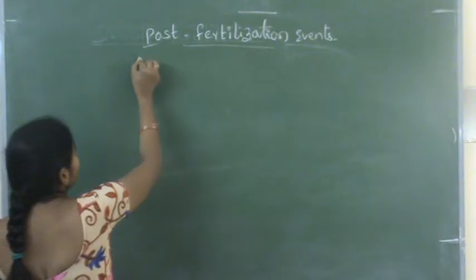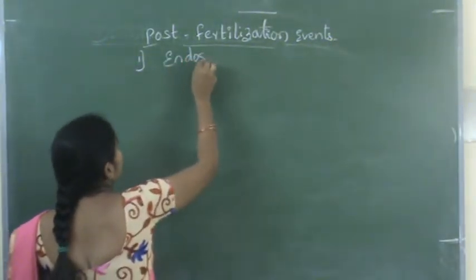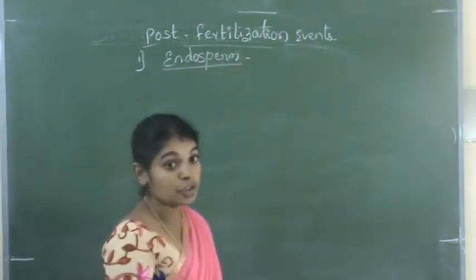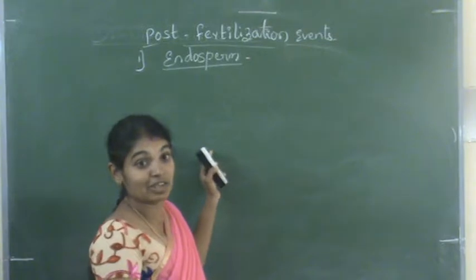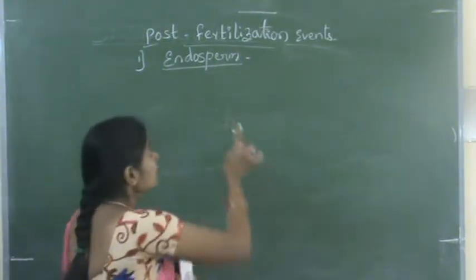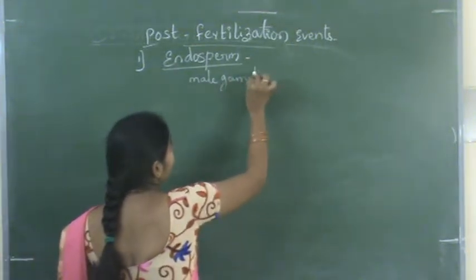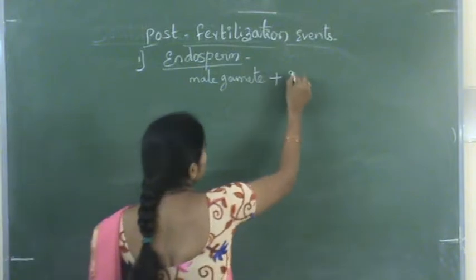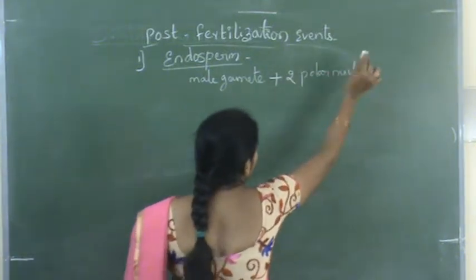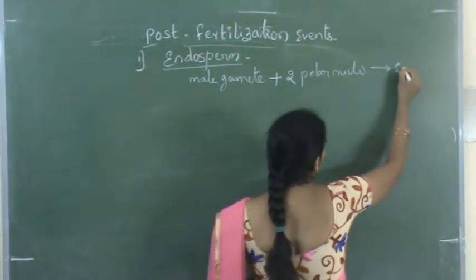So first we will take endosperm. Endosperm does not develop into an embryo. But how is the endosperm formed? One male gamete plus two polar nuclei together form the endosperm.